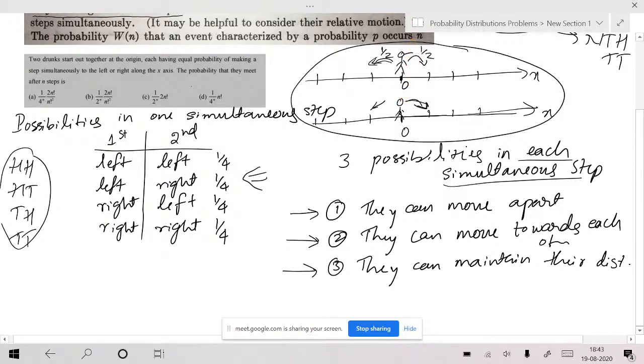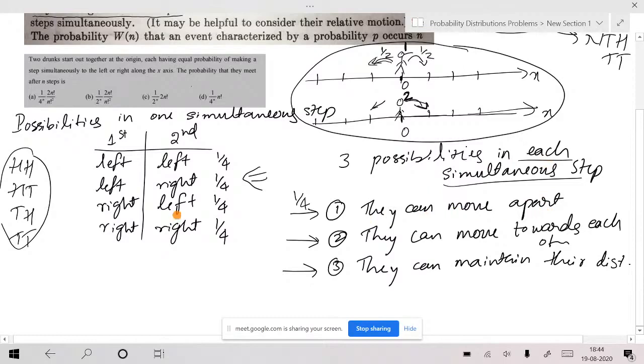If the first person moves left and the second person moves right, they are moving apart. What is the probability for that? It is equal to 1 by 4. So 1 by 4 is the probability that they move apart in a simultaneous step.